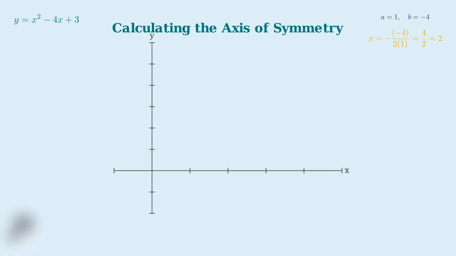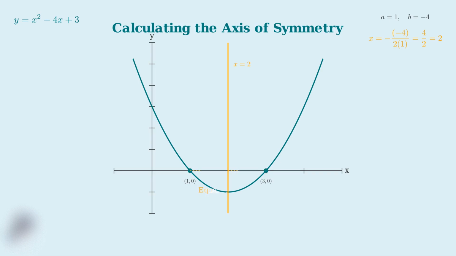Using our formula, the axis of symmetry is x equals negative 4 divided by 2 times 1, which gives us x equals 2. Now I'll draw the parabola and show you exactly where this axis of symmetry appears. Watch as the parabola forms, and then I'll add the vertical line at x equals 2. Here's the amazing property of the axis of symmetry. It divides the parabola into two perfect mirror images.